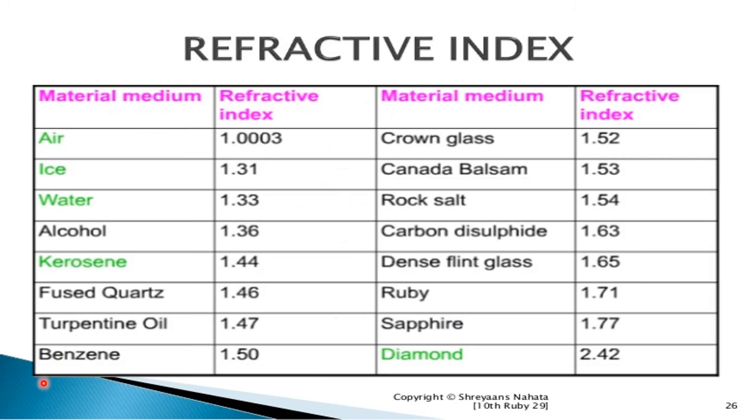As I said, here is the refractive index for air, ice, water, alcohol, kerosene, quartz, oil and benzene, which is most helpful to solve the numericals. We only use air, ice, water, kerosene and diamond. Air is simply taken as 1, ice 1.31 and water 1.33. For diamond take 2.42.